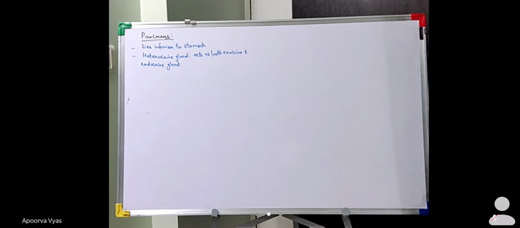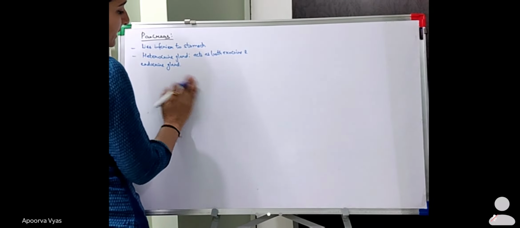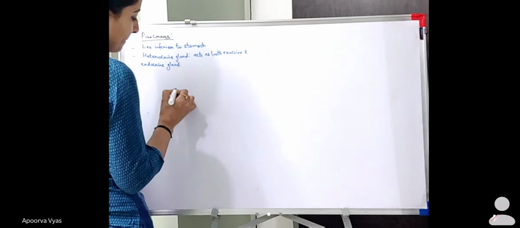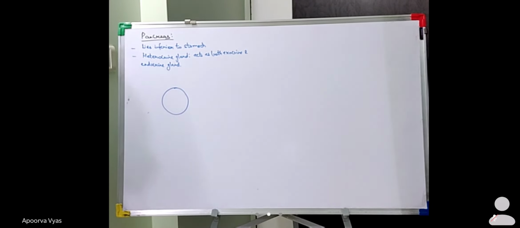Okay, so if we look at the structure of the pancreas, what do we actually see? As I said, there are two regions in the pancreas: one is the exocrine region and the other is the endocrine region.